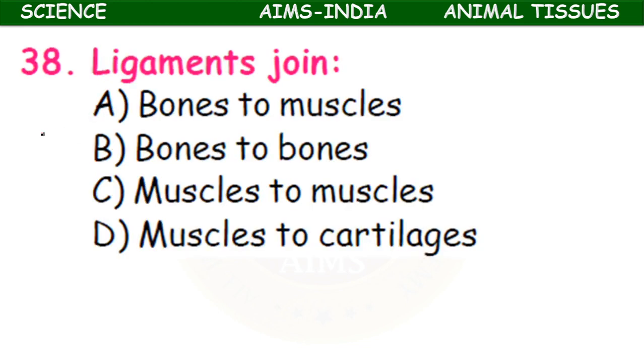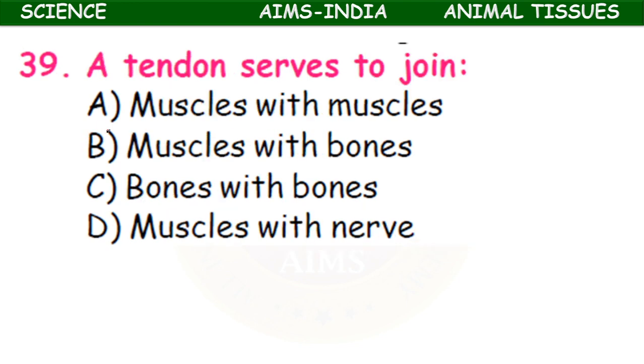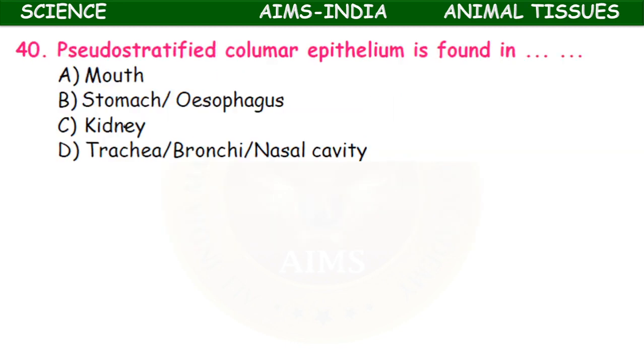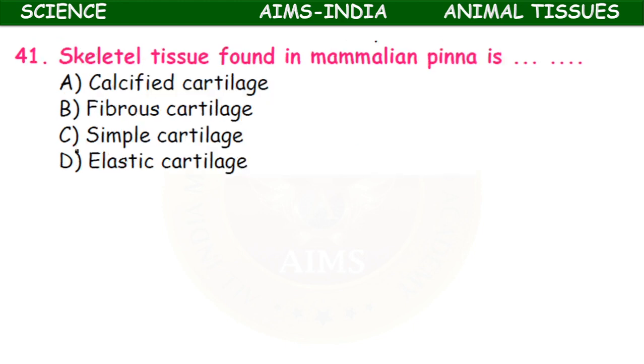Ligaments join bone to bone. A tendon serves to join muscles to bone. Pseudostratified columnar epithelium is found in mouth, stomach or esophagus, kidney, trachea, bronchi and nasal cavities. The pseudostratified epithelium is present in the trachea, bronchi and nasal cavity.